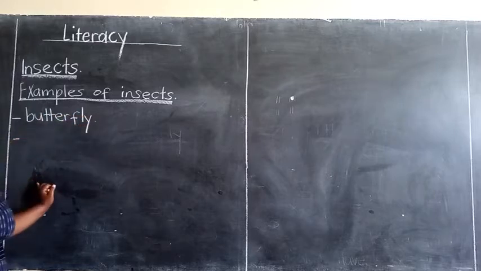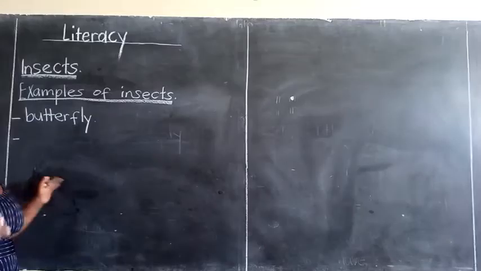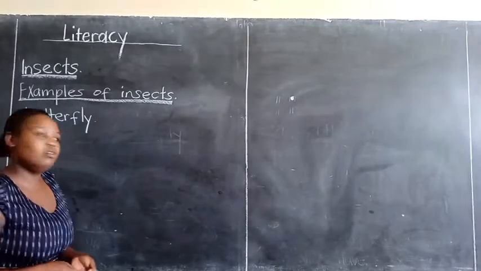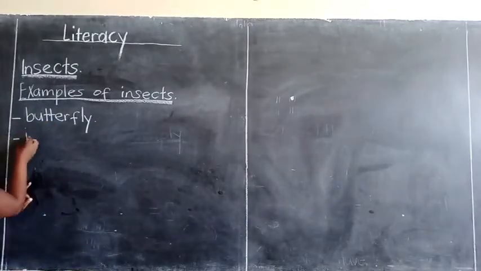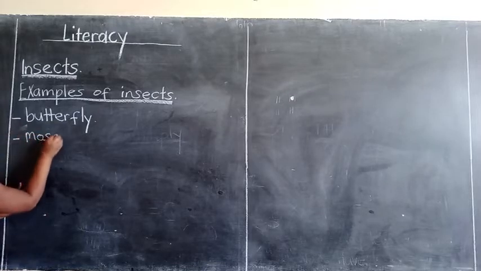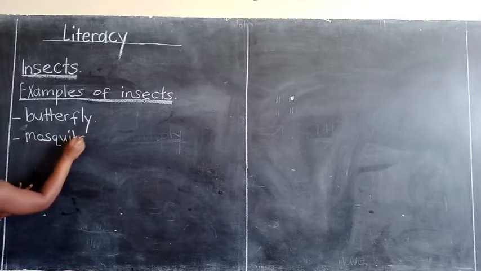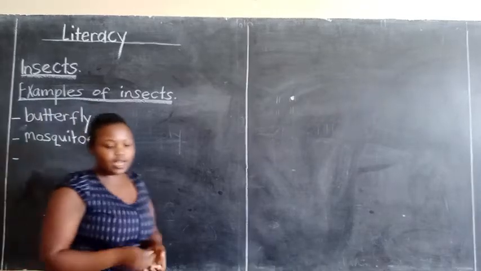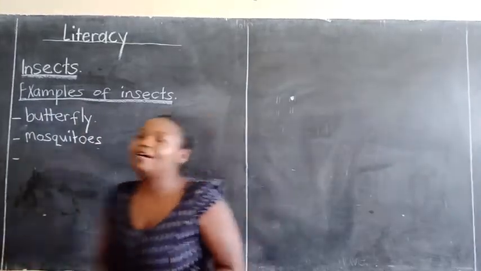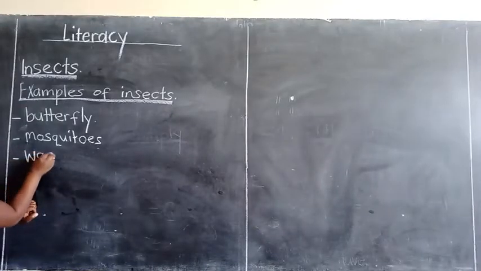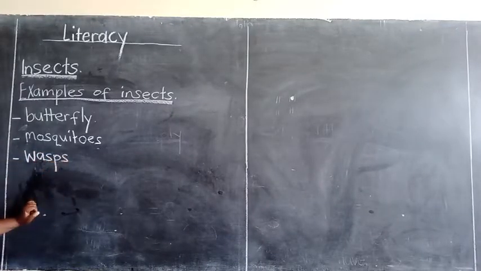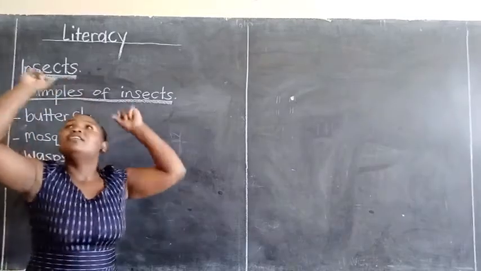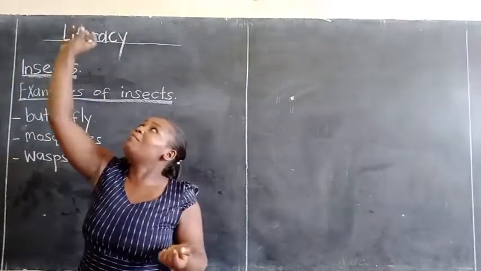Another insect we can talk about which flies around our environment is mosquitoes. Any other insect we can talk about? We can have wasps. Do you know wasps? Those ones which can build houses. It can build its house up there.